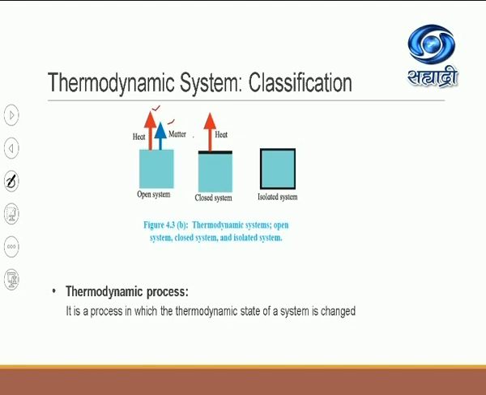For example, water is kept for boiling. Before I boil the water, please note the pressure, volume and temperature of the system; that is different. Once the water is boiled and I close it with the lid, the steam is created and exerts pressure on the walls of the vessel. So again, the PVT for the system when the water has boiled will be different. So a thermodynamic process is a process in which the thermodynamic state of a system is changed.